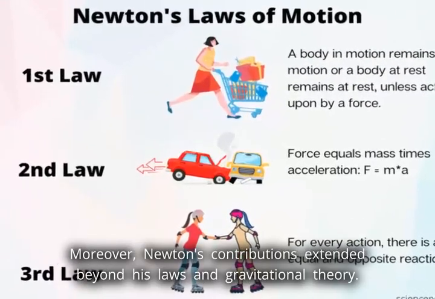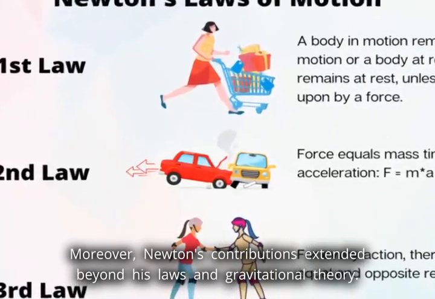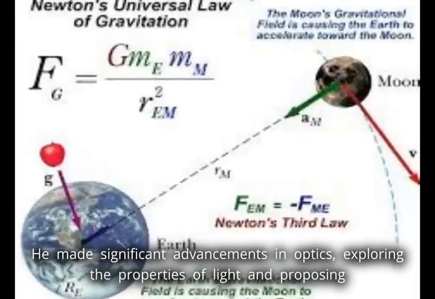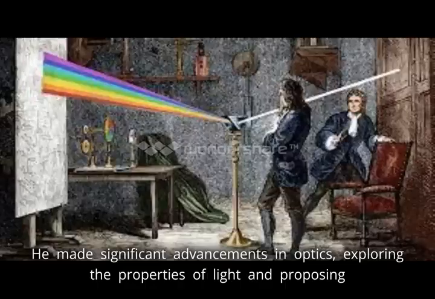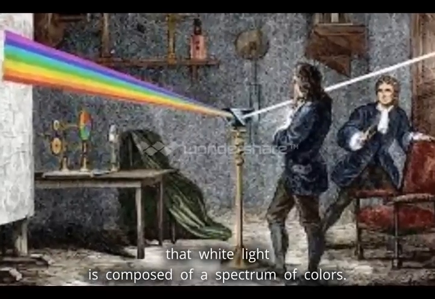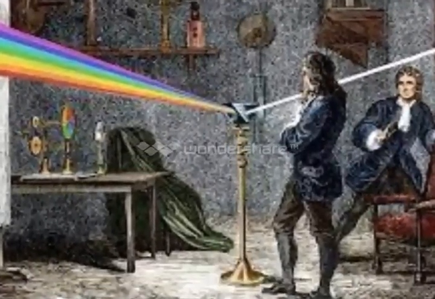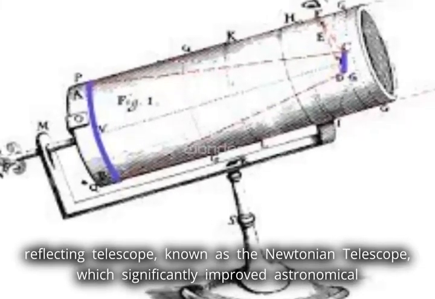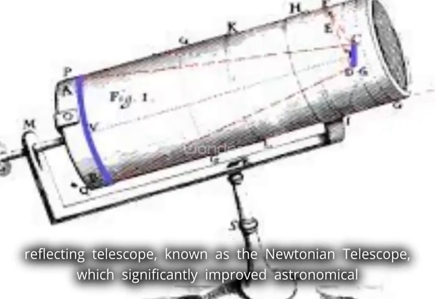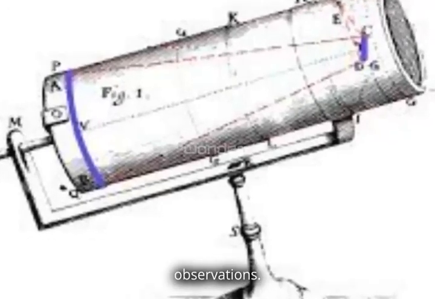Moreover, Newton's contributions extended beyond his laws and gravitational theory. He made significant advancements in optics, exploring the properties of light and proposing that white light is composed of a spectrum of colors. He also developed the first practical reflecting telescope, known as the Newtonian telescope, which significantly improved astronomical observations.